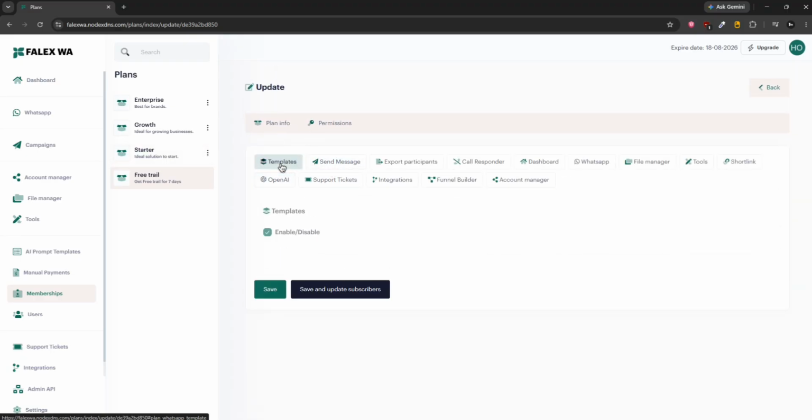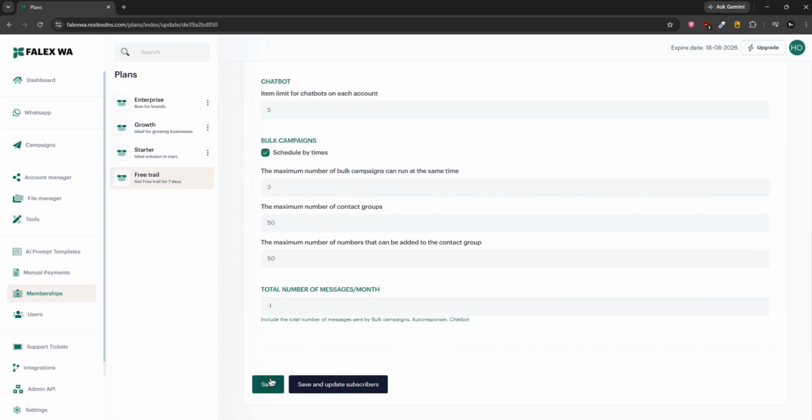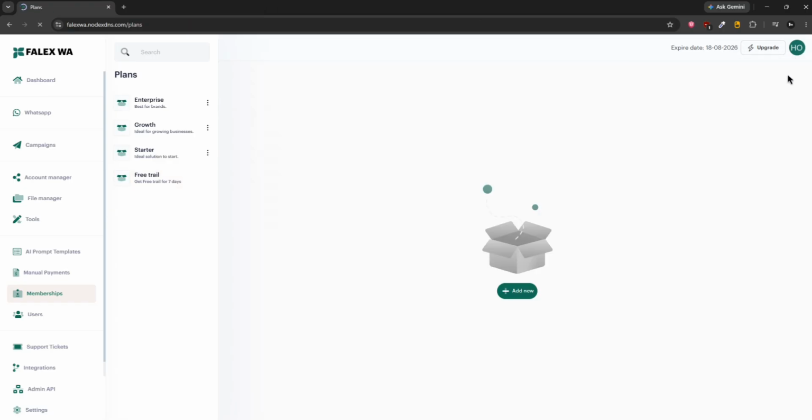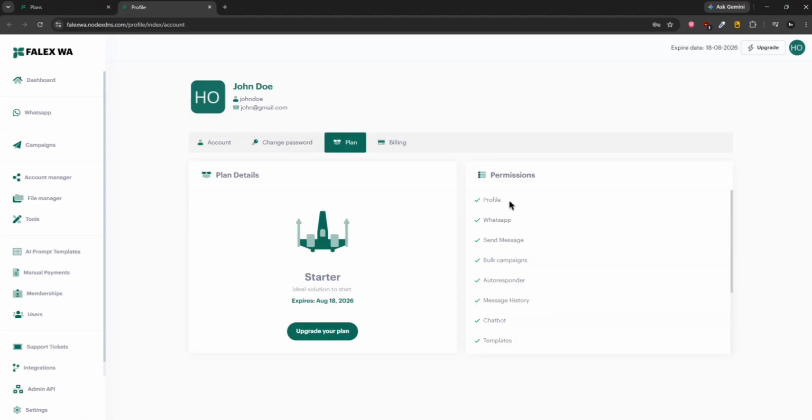Templates you can disable. Let's suppose you want to disable WhatsApp here. I'm going to disable it, and let me show you. Let me check which plan my account is on. See, you can find here which plan you are on, or the user can find this. You can go this way directly, but I'll show you here, plan. I'm actually on the starter plan.